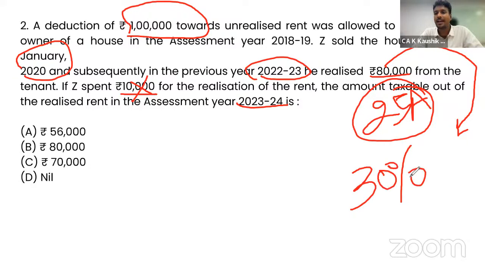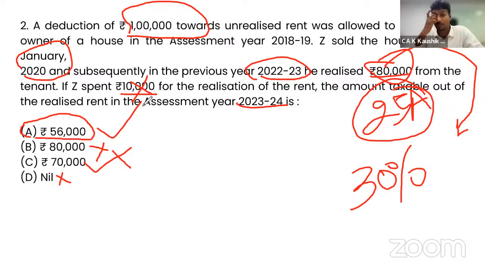So 80,000 minus 30%, 56,000, will be taxable. So entire 80,000 is a wrong answer. If somebody does 80,000 minus 10,000, you will end up selecting 70,000; that is also a wrong answer. If somebody thinks that he is not the house owner and selects nil, that will also become a wrong answer. The correct answer is 56,000 as per the provisions of section 25A of income from house property.